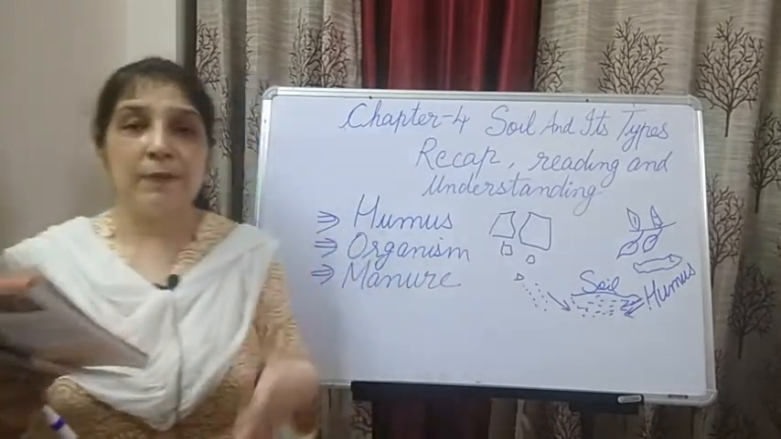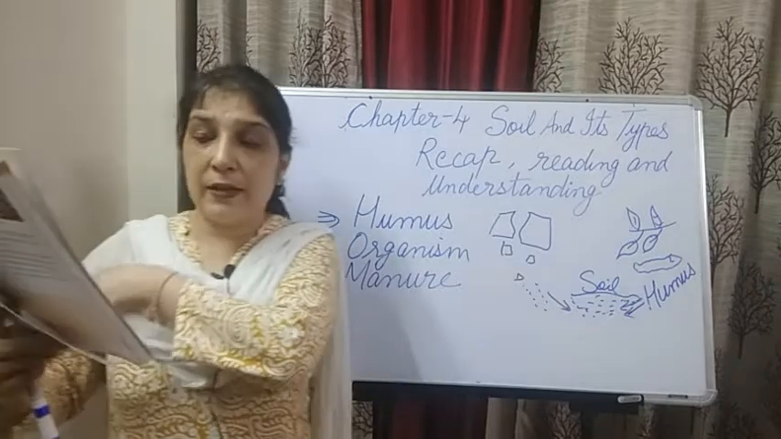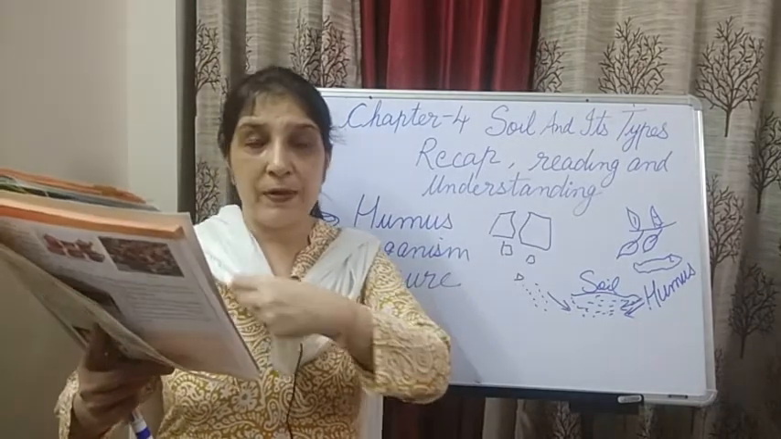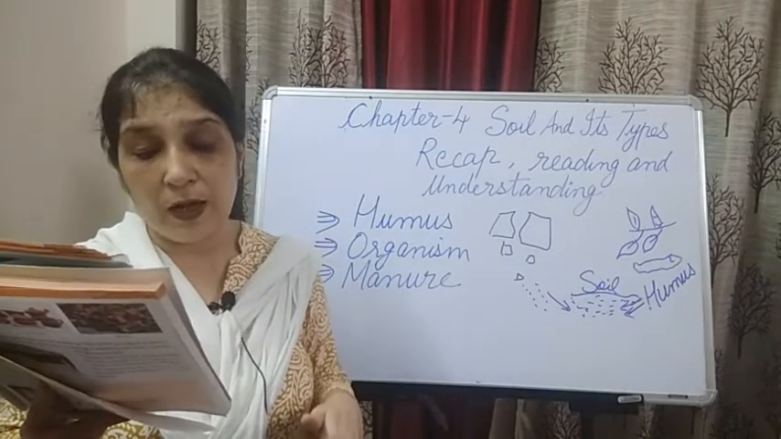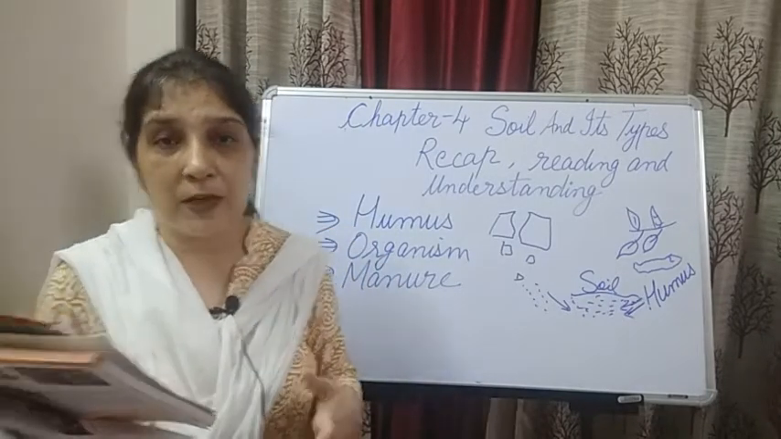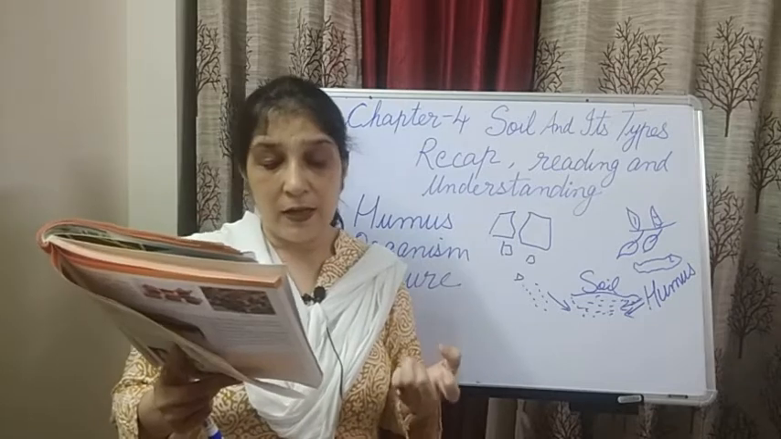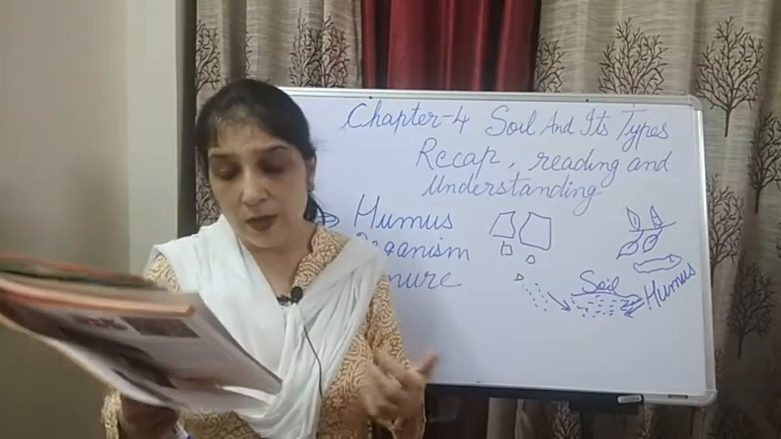The roots of the plants, जड़ जिसको आप हिंदी में कहते हैं, the roots of the plants absorb minerals. Absorb means it takes inside minerals and water from the soil. So the roots of the plants, what do they do? They take inside minerals and water from the soil.